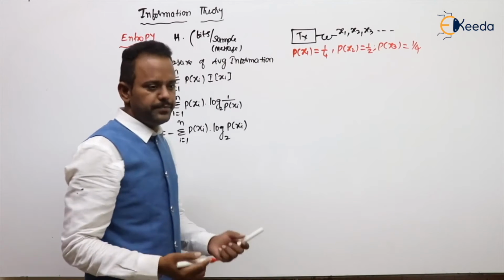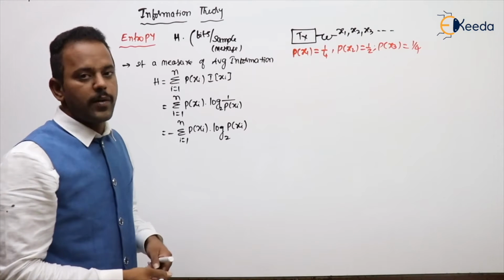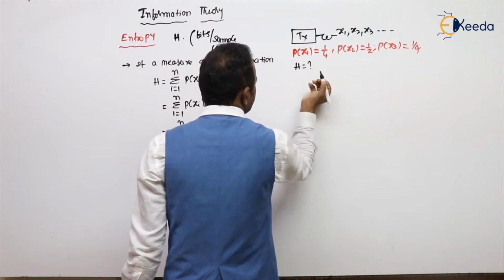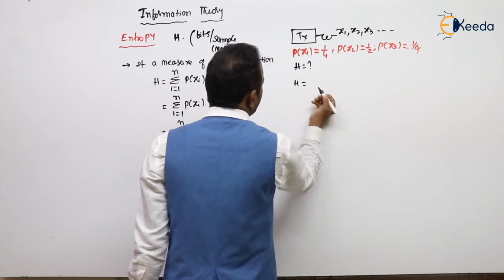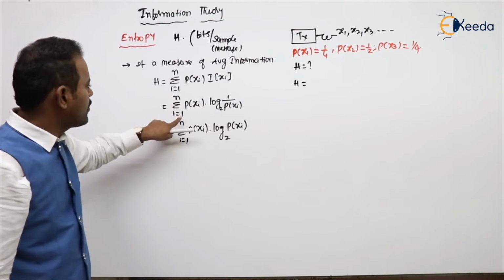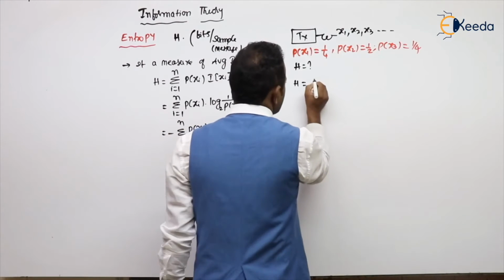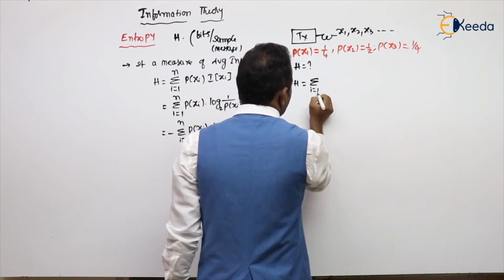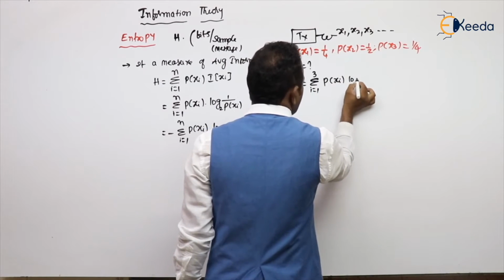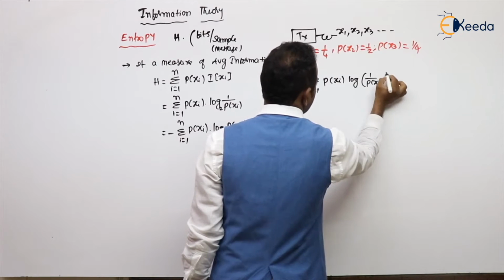Then let's calculate the average information, or let's calculate the entropy. Entropy equal to, how many symbols are there? 3 symbols, so n equal to 1, 2, 3. Summation i equal to 1 to 3 P of xi into log 1 by P of xi.